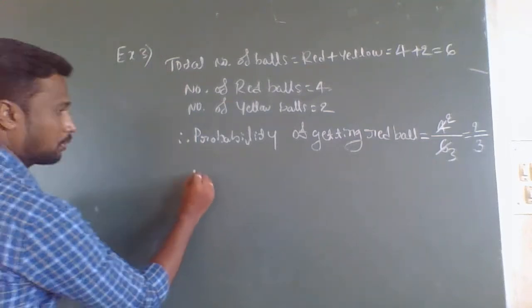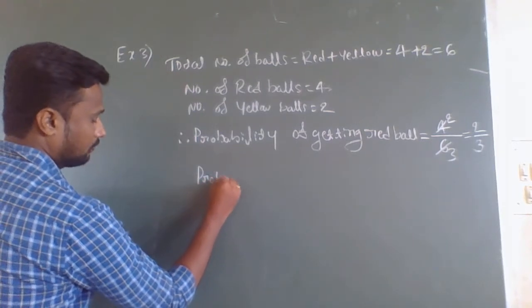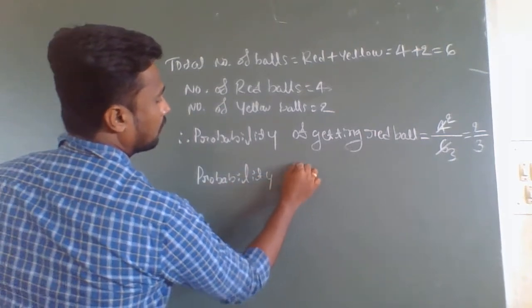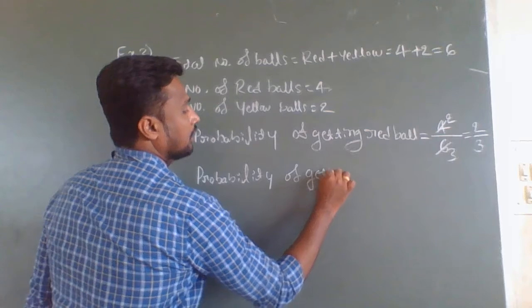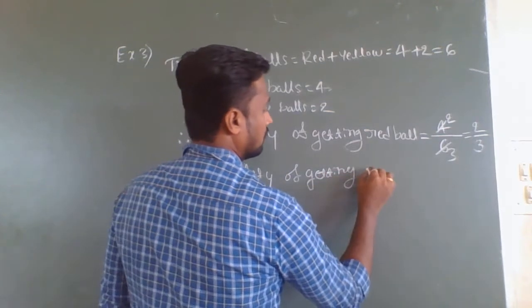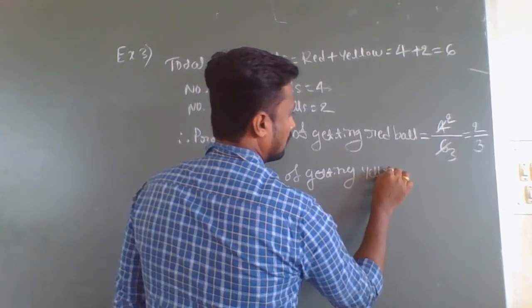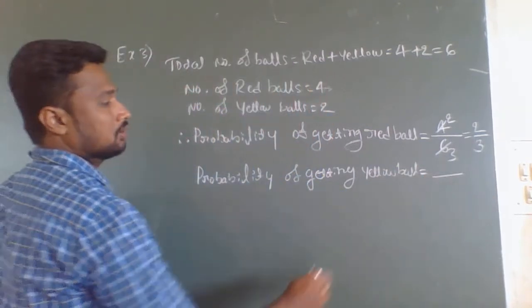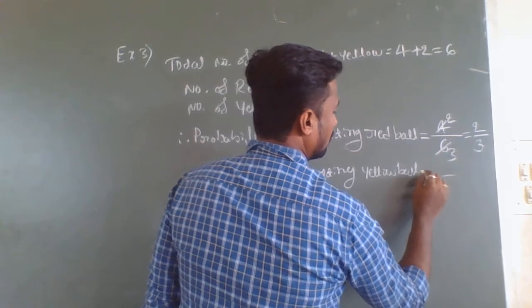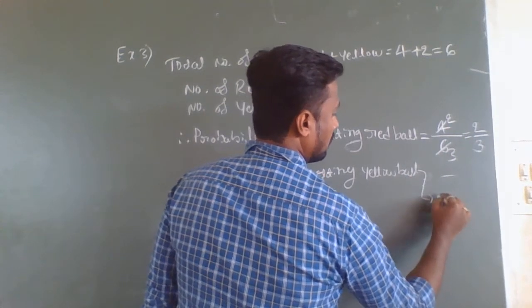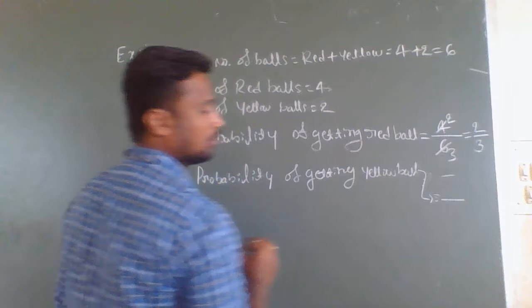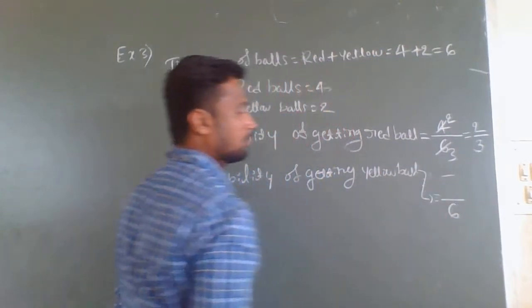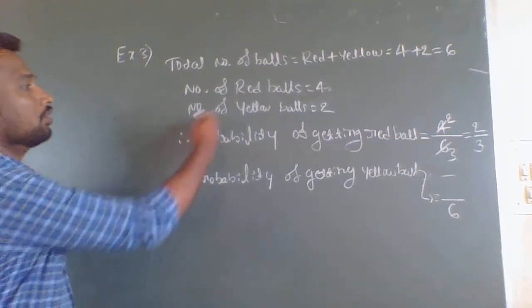So now, probability of getting yellow ball. Here I will write total number of balls. How many balls are there? 6, or total number of outcomes. Now the number of yellow balls.